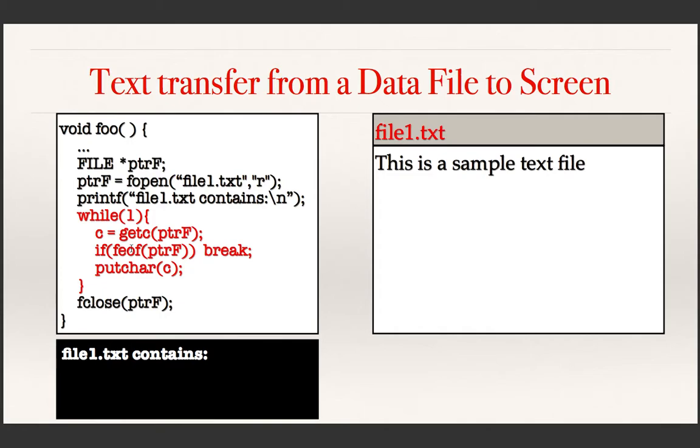And now see, what is to be executed is this loop. It is while(1), an infinite loop, and I have given a break statement inside. See what this loop is doing. It uses a new function, getc, a file processing function in C, to read a single character from the given file.